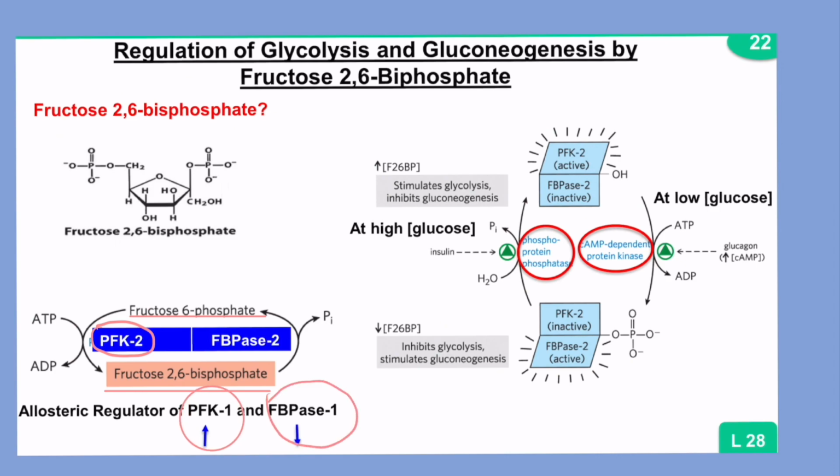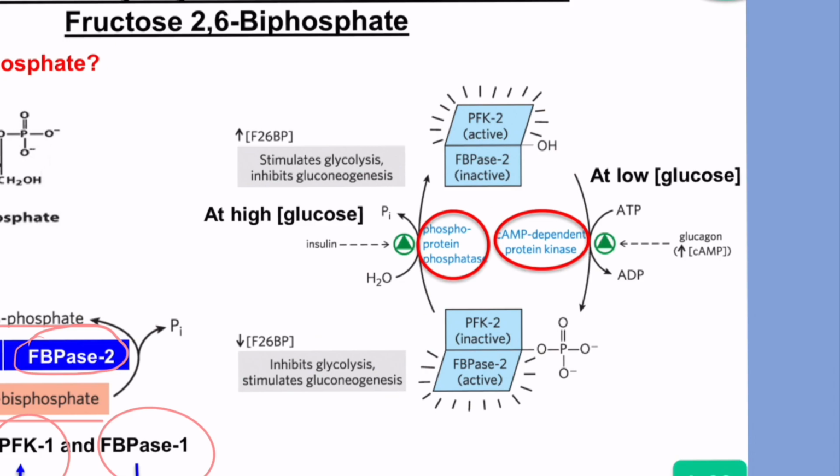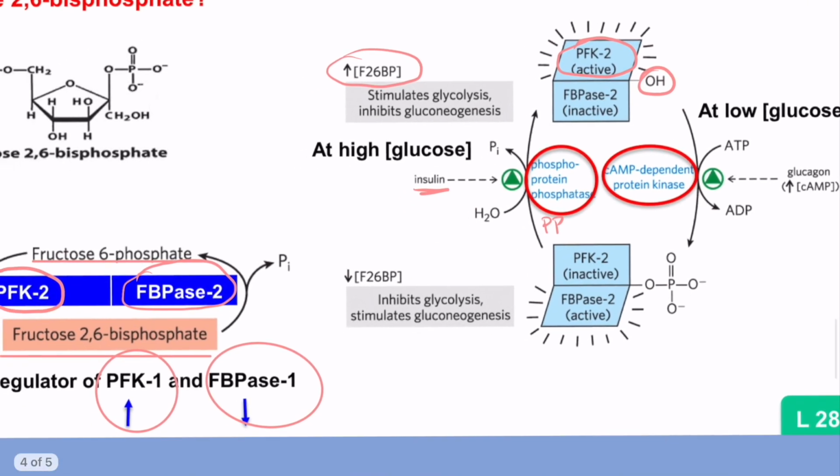So let's see this other side of the chart, and you can see that when you have a high glucose concentration, you release insulin, and as we said before, insulin is going to go ahead and activate PP enzyme. Notice how this enzyme is dephosphorylating the bifunctional enzyme. So you leave that serine residue with a hydroxyl group, making PFK2 active. And once you have PFK2 active, you produce the fructose 2,6-bisphosphate, which stimulates glycolysis and inhibits gluconeogenesis.